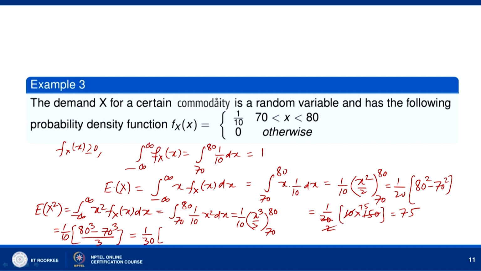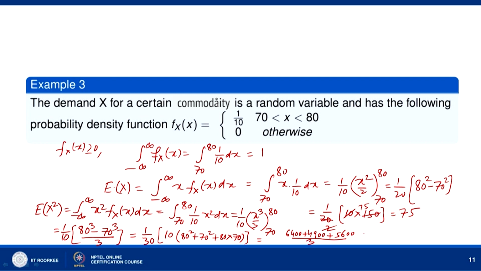Then we can factorize this. a³ minus b³ is (a minus b) times (a² plus ab plus b²), that is 80 minus 70, which is 10, times (80² plus 70² plus 80 into 70). So, this is 6400 plus 4900 plus 5600, divided by 3.